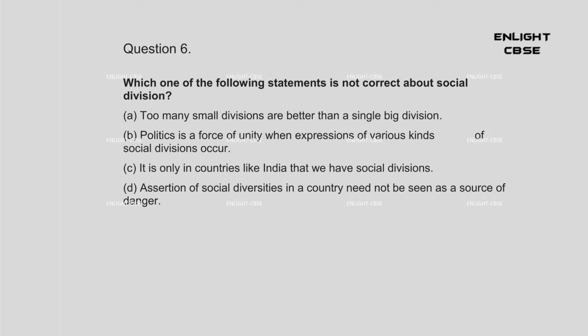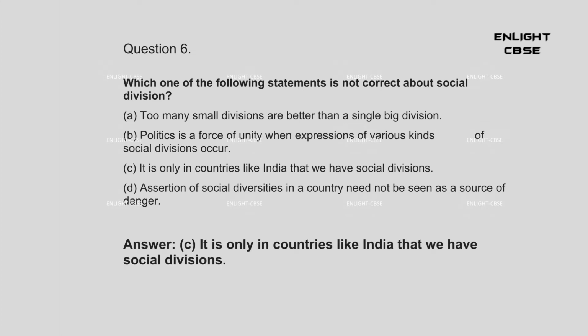Question 6. Which one of the following statements is not correct about social division? A. Too many small divisions are better than a single big division. B. Politics is a force of unity when expressions of various kinds of social divisions occur. C. It is only in countries like India that we have social divisions. D. Assertion of social diversities in a country need not be seen as a source of danger. Answer: C. It is only in countries like India that we have social divisions.